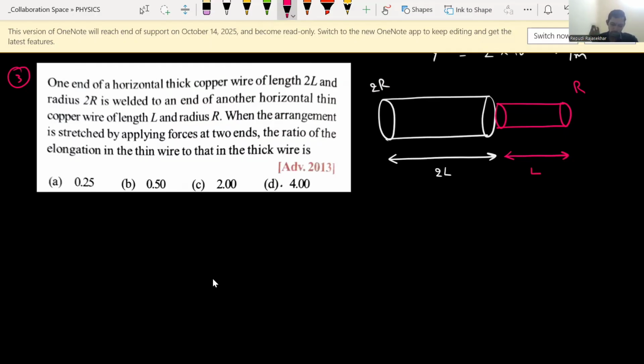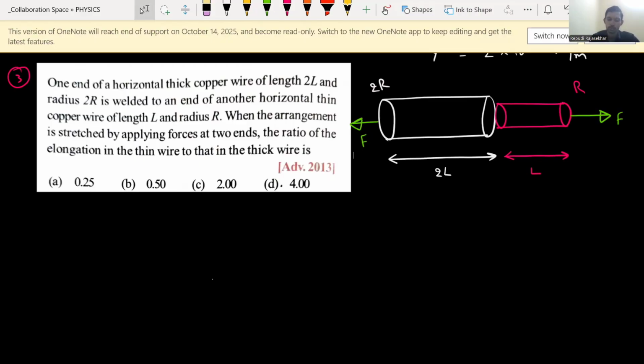Now, they applied a force on this arrangement. So a force F is acting towards the right side, and a force F is acting towards the left side. Sir, how can you say the force is the same? There are two wires arranged and we are only applying the force, stretching both the ends. So we are applying the same force, you can consider. Due to this force, what happens? Both are elastic materials, so obviously some elongation comes, elongation in the first wire and elongation in the second wire.